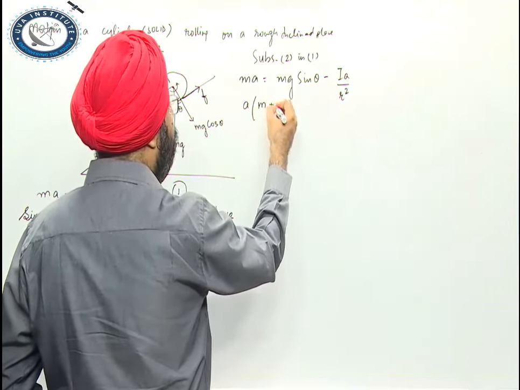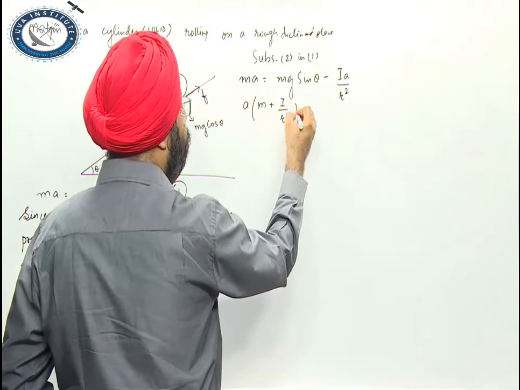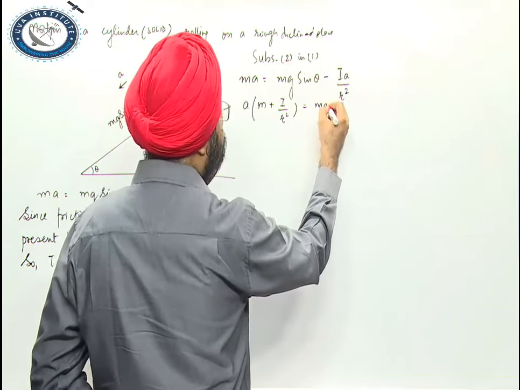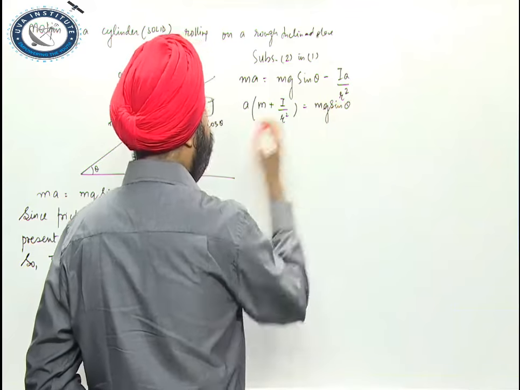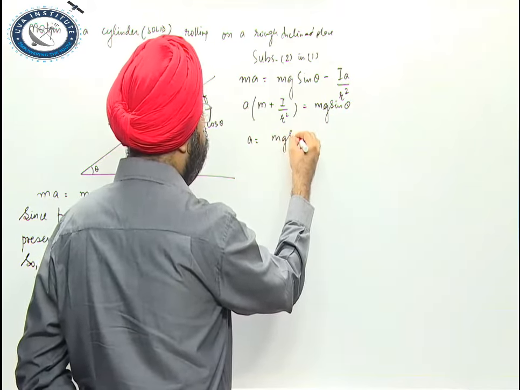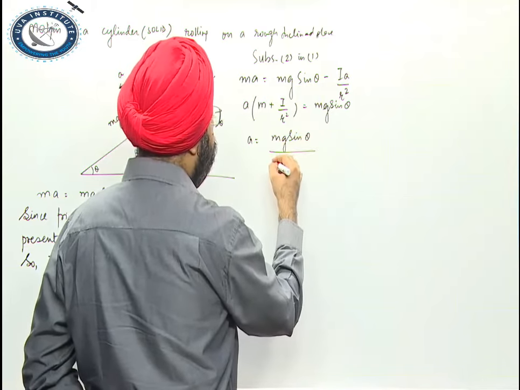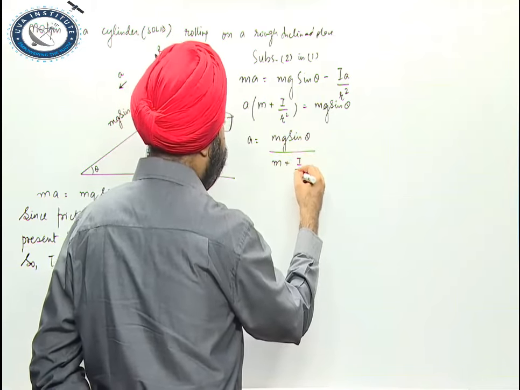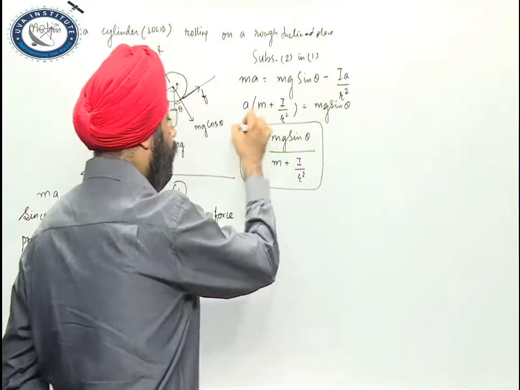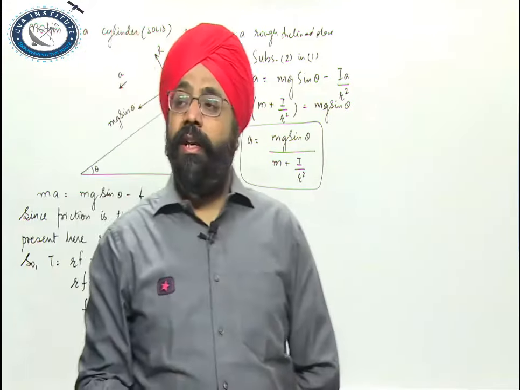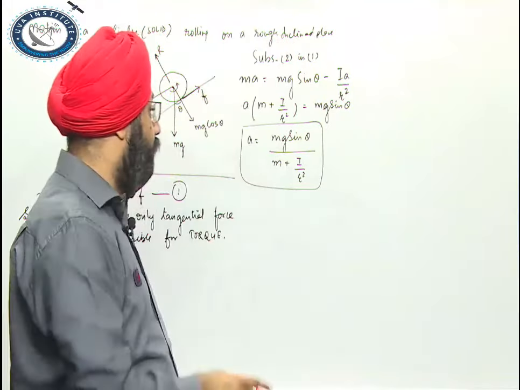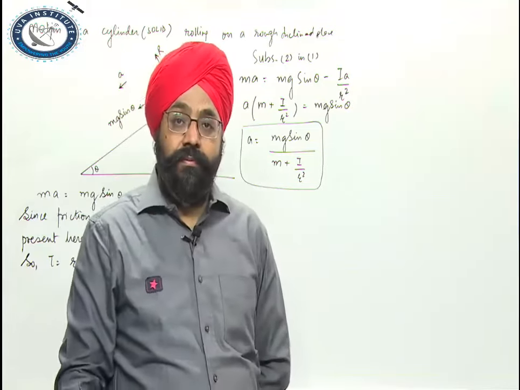A, m plus I upon R square, I am taking this term to the left, equal to mg sin theta. So acceleration is mg sin theta over m plus I upon R square. From this equation, we can conclude that greater the value of moment of inertia, lesser is my acceleration, right?